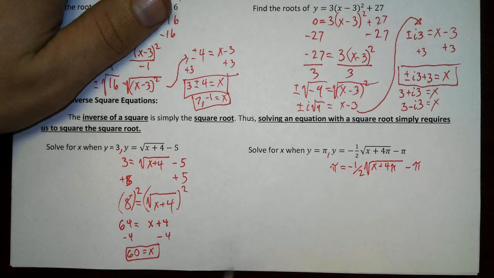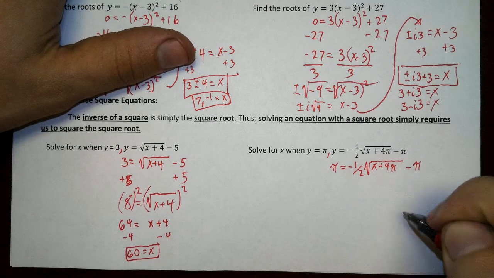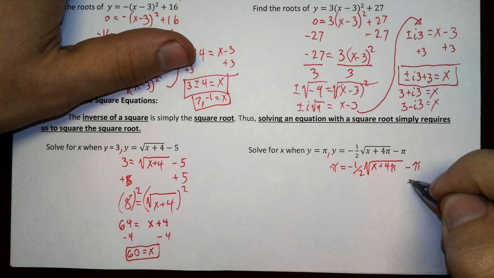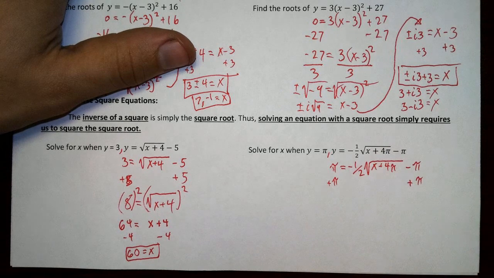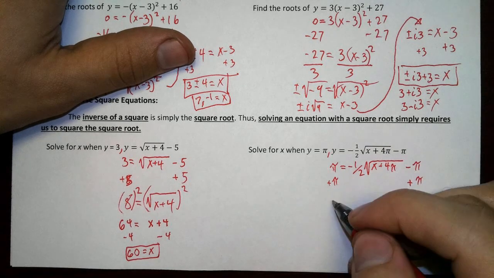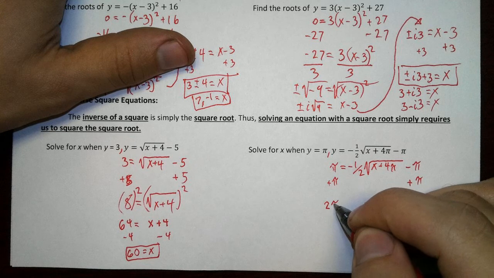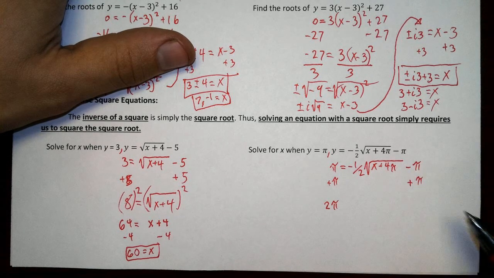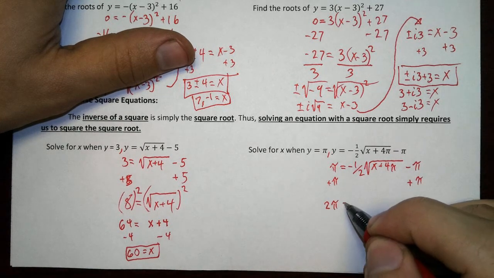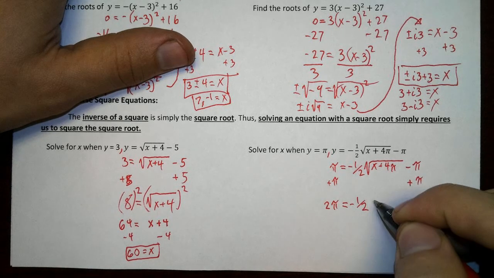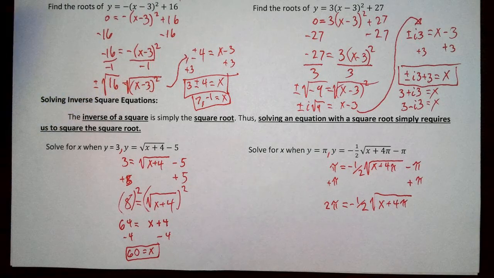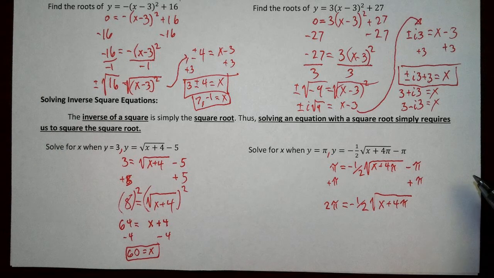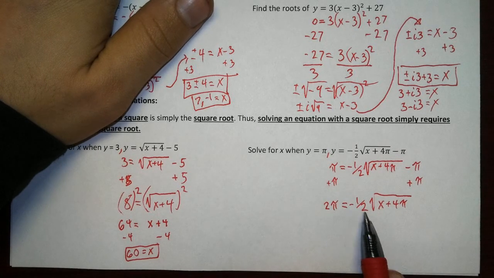Mind your tails. Okay, so now we're solving for x. Let's go ahead and begin this reflex-like process of solving for x. We're going to add pi to both sides. We don't even care that it's a pi. We just know we got to get rid of that because it's subtracting, so we go ahead and add to it. 2 pi equals -1/2 square root of x plus 4 pi. And then we're going to multiply both sides by -2. Because we have -1/2 right there, right?